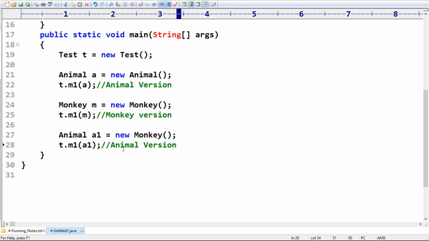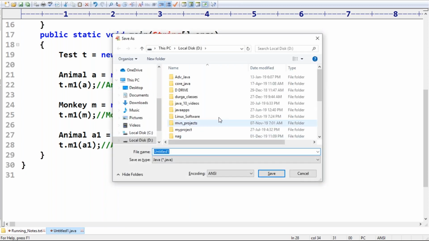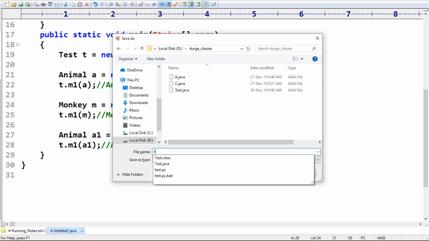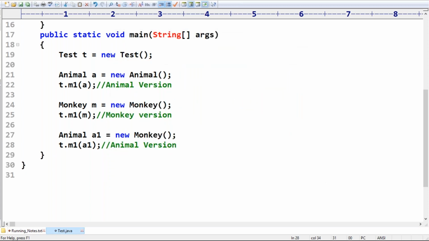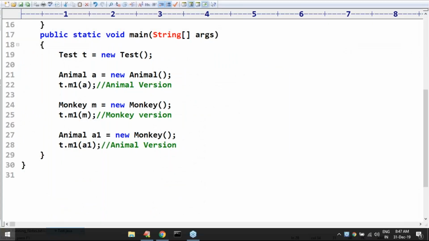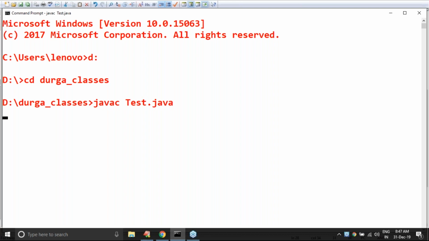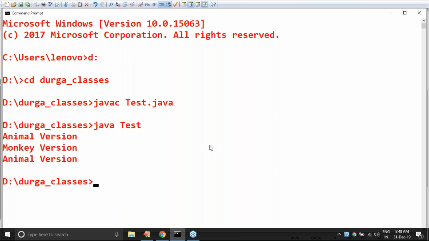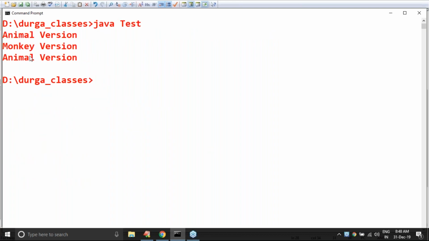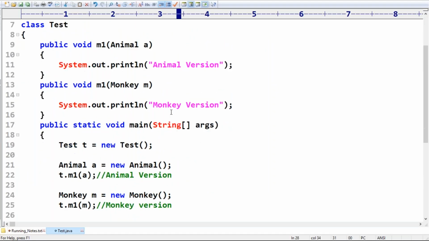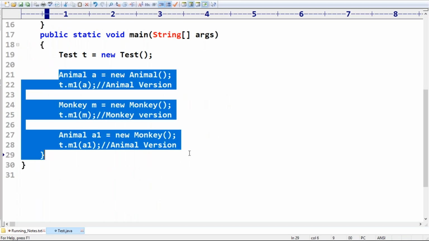Okay, animal version. Now if you want, let me execute this code, sir. Just observe that I'm taking test.java. Let me compile this code. Here I'm using javac test.java. Next, after that, java test. Yes, what is the answer? First time animal version, second time monkey version, but third time animal version. Any doubt about this one? Can you please confirm? Respond.